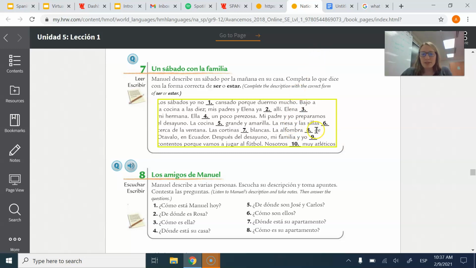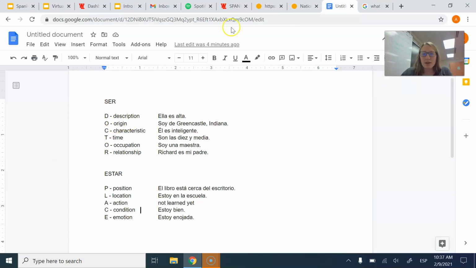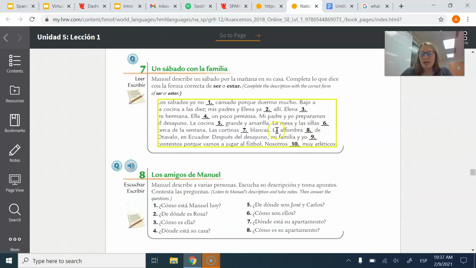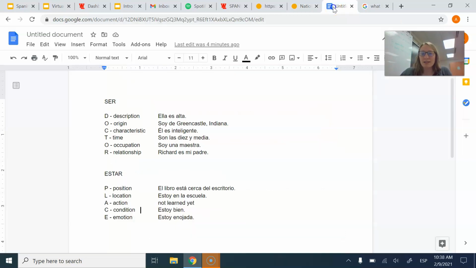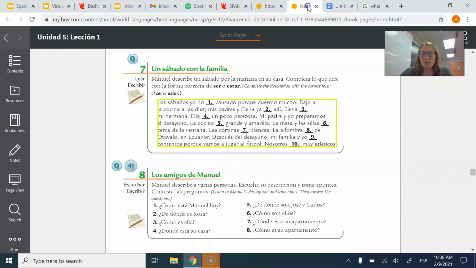So remember, when it says de, that means from. So this is going to be an origin, which is in ser. So I'm conjugating to the el, ella, usted form. La alfombra es de Otavalo in Ecuador. Después del desayuno, mi familia y yo blank contentos. Contentos means happy, so that is an emotion. We're conjugating to fit nosotros because it's mi familia y yo. So mi familia y yo estamos contentos porque vamos a jugar al fútbol.